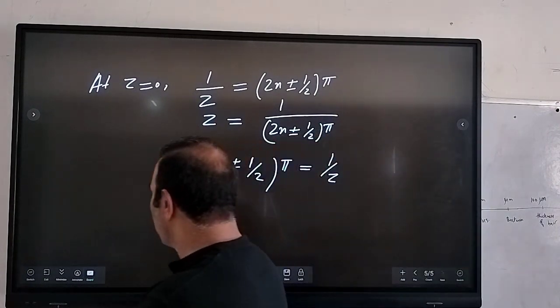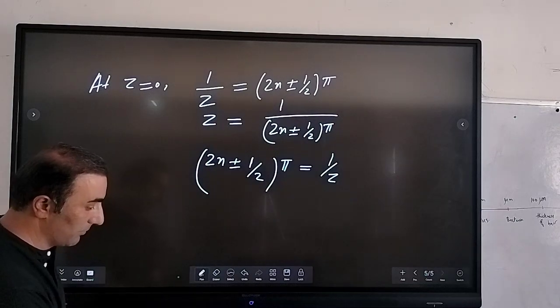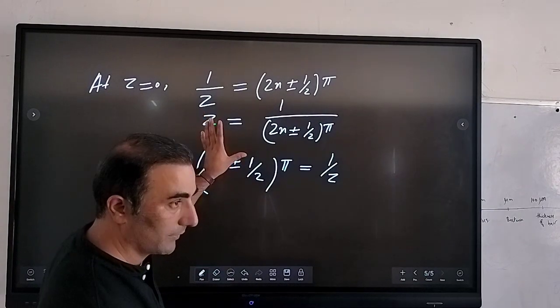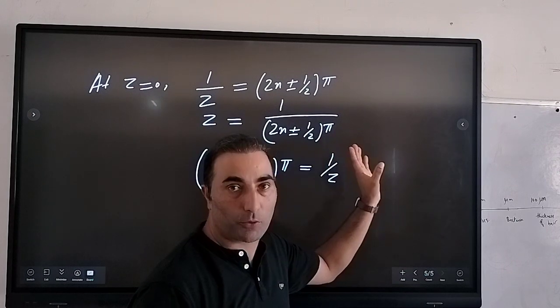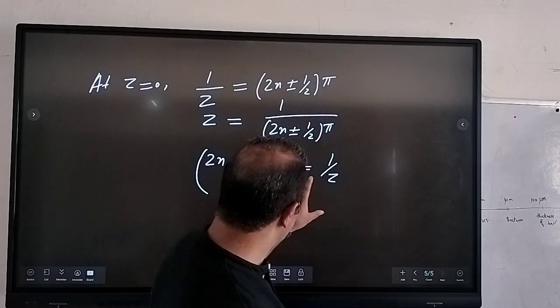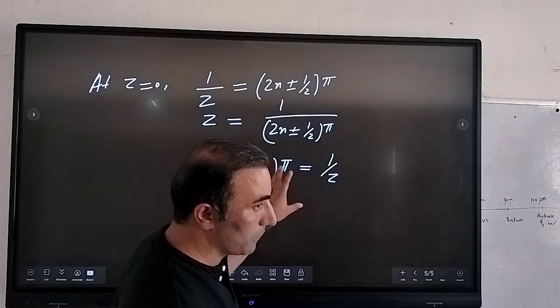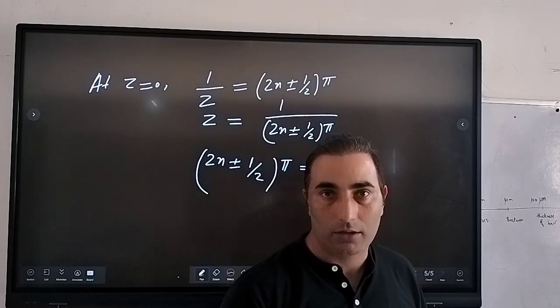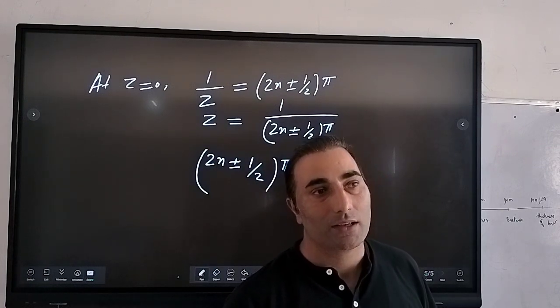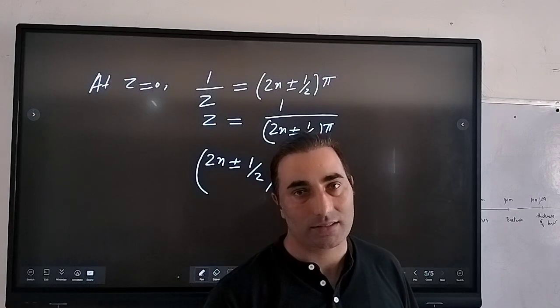So this z equal to 0 is basically the limit point of the poles of this f of z, right? So this is the limit point of the poles, and when it is a limit point of the poles, this f of z has a non-isolated essential singularity, right?